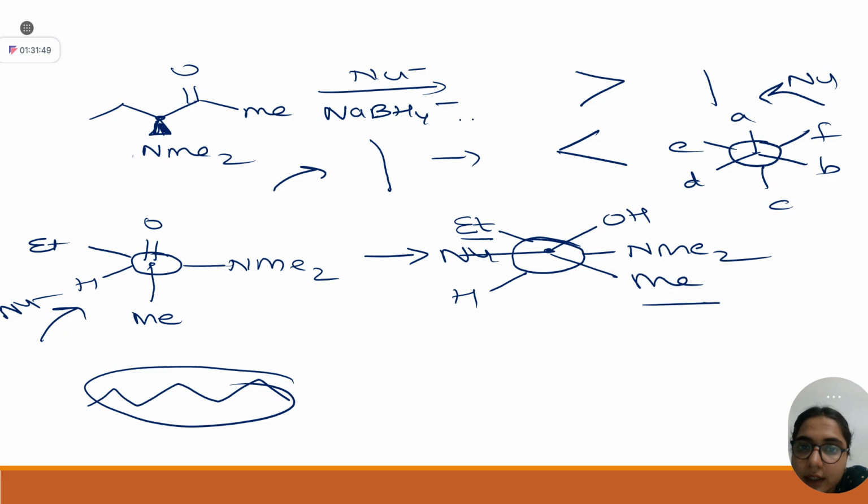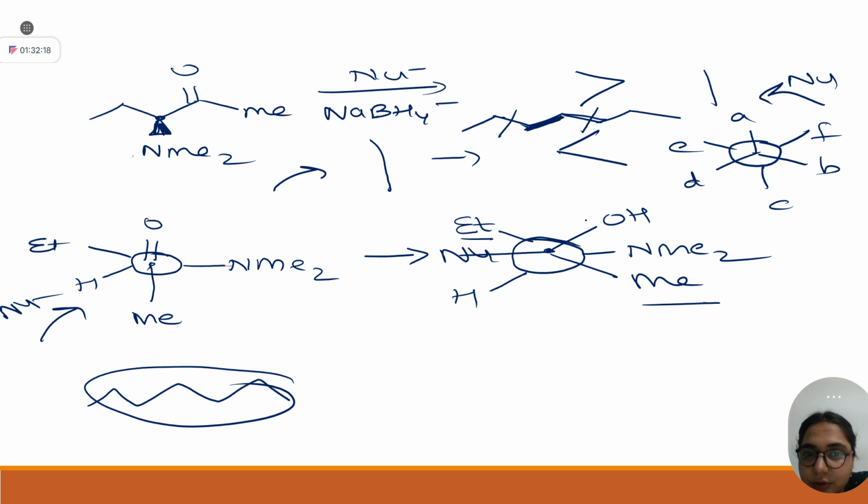Or let me say, if you are drawing this zigzag way of presenting, with respect to this line, this substituent and this substituent are opposite because from here one is going down, from here one is going up. Yes or no? In the same way, A and C, B and E, and D and F are opposite.